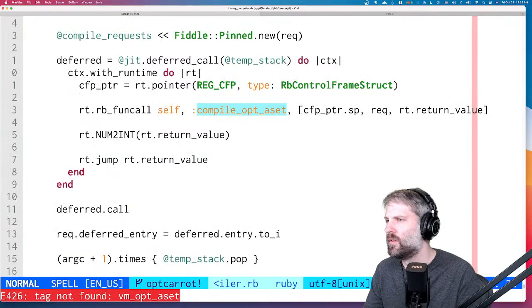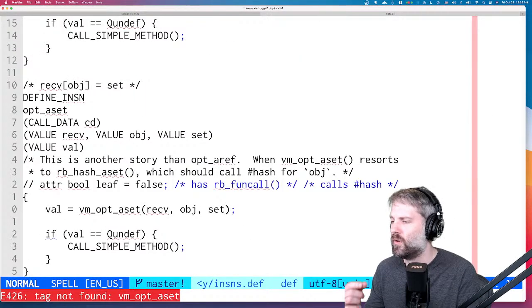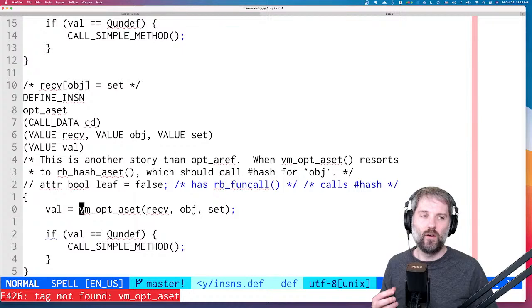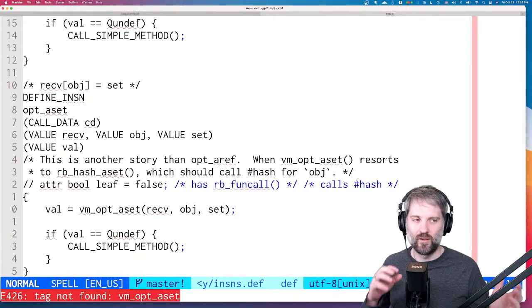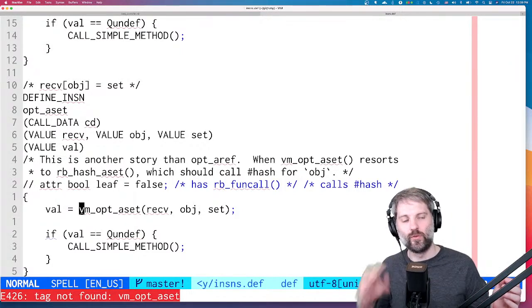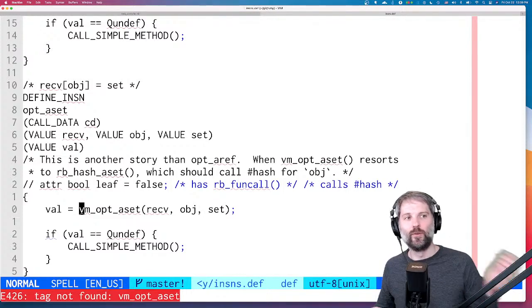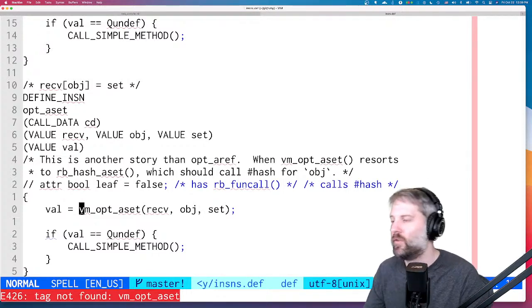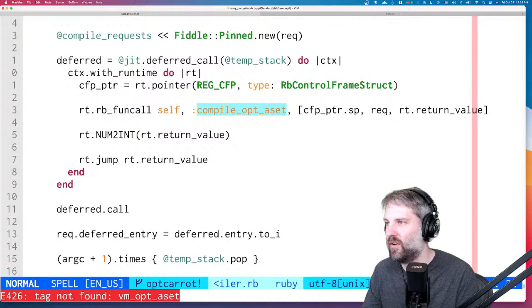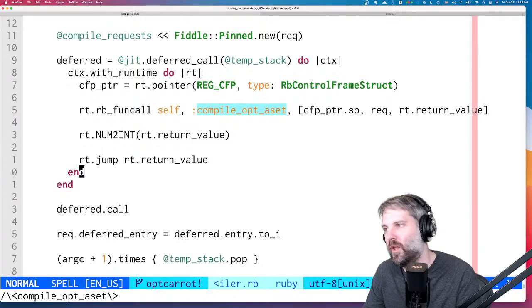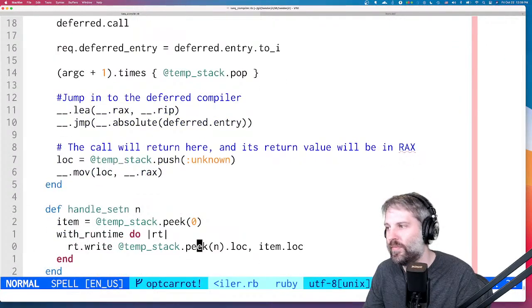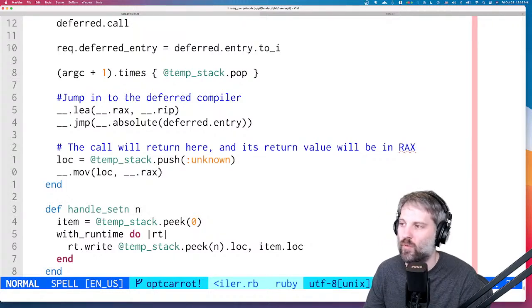And actually, yeah. The C calling convention essentially says we're going to put the return value of any C calls into the rax register. So in here, TenderJIT is just saying, okay, whatever was in the rax register, that's what we're going to push onto the stack.